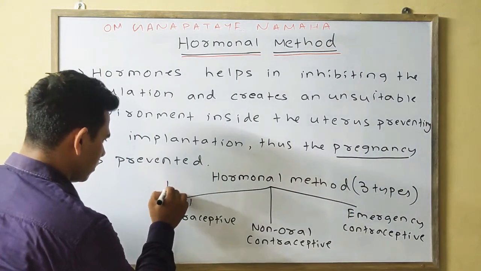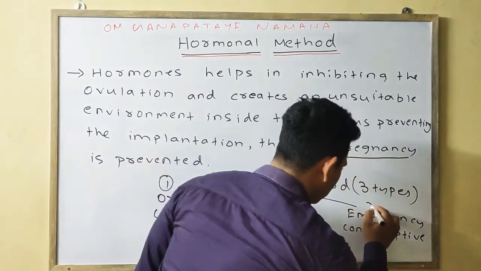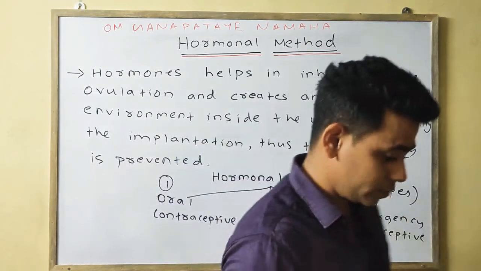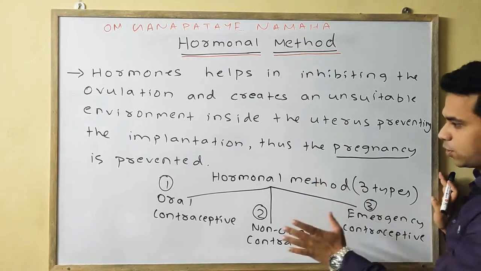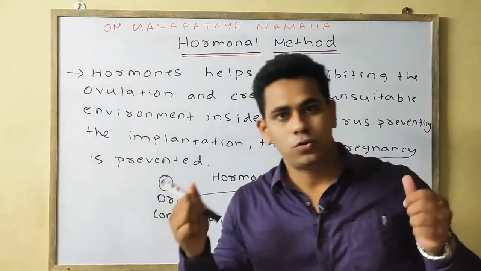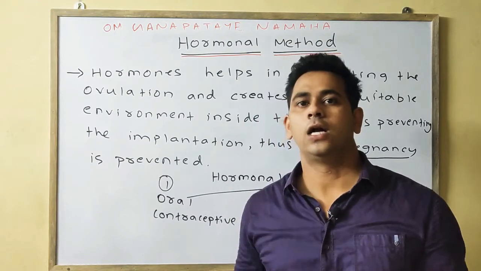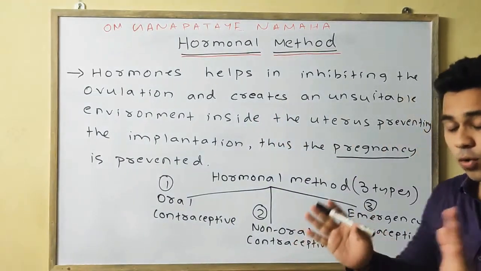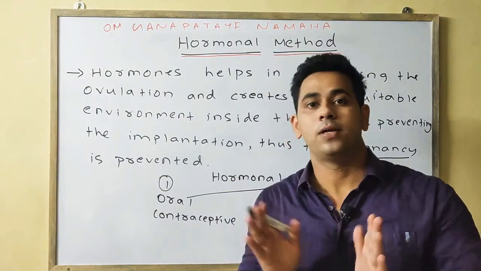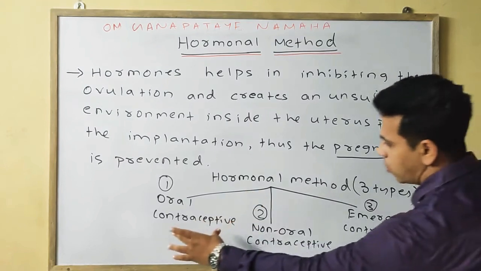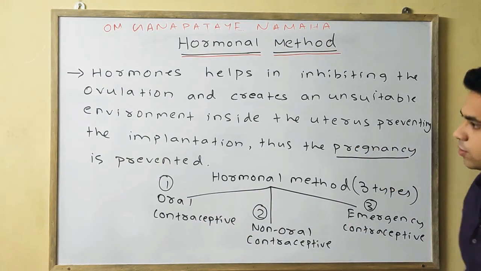This one is number 1, this one is number 2, and this one is number 3. So the hormonal method is broadly divided into three types: oral contraceptive, non-oral contraceptive, and emergency contraceptive.